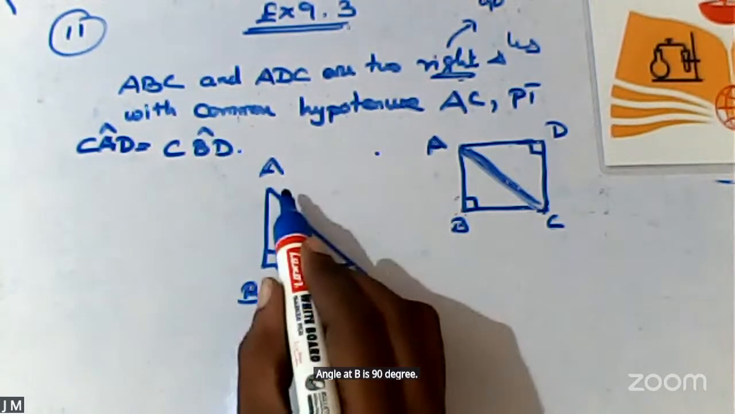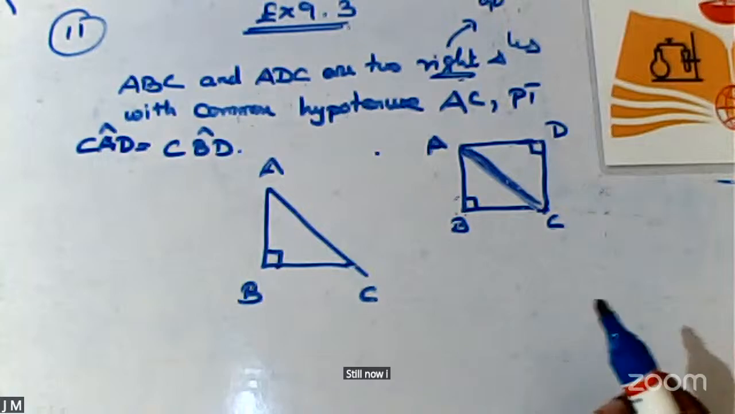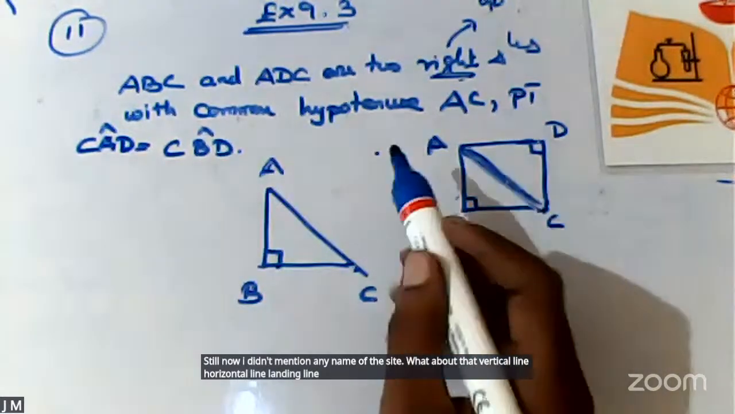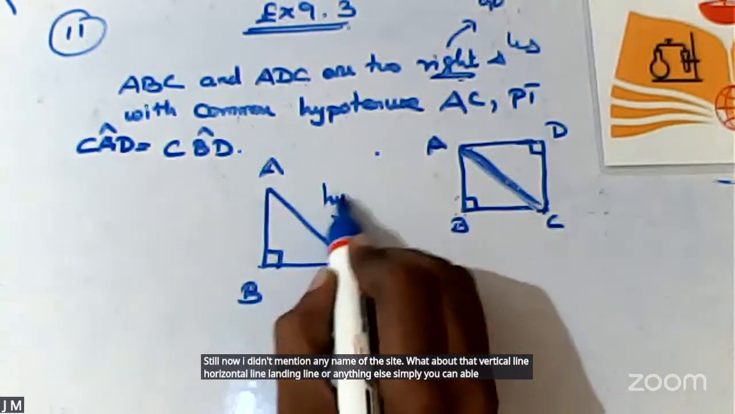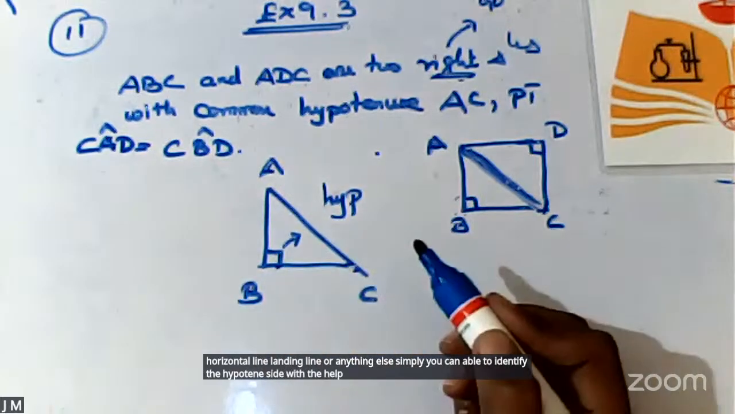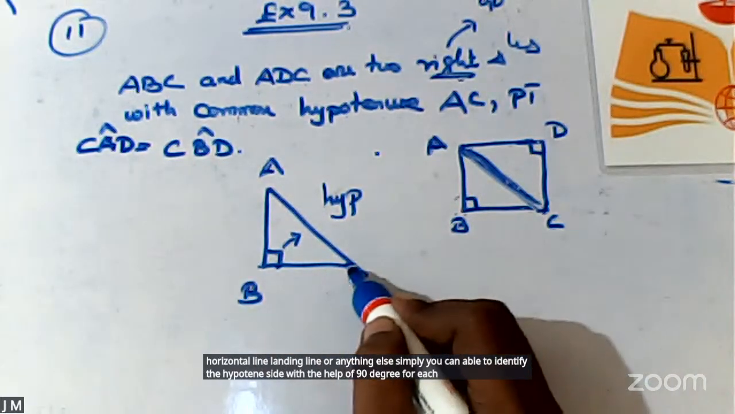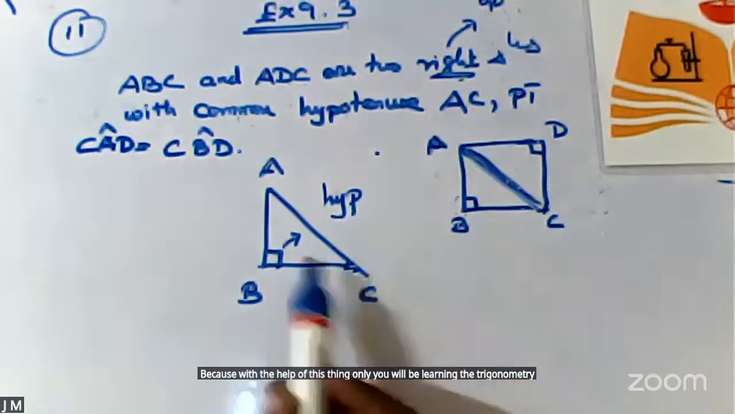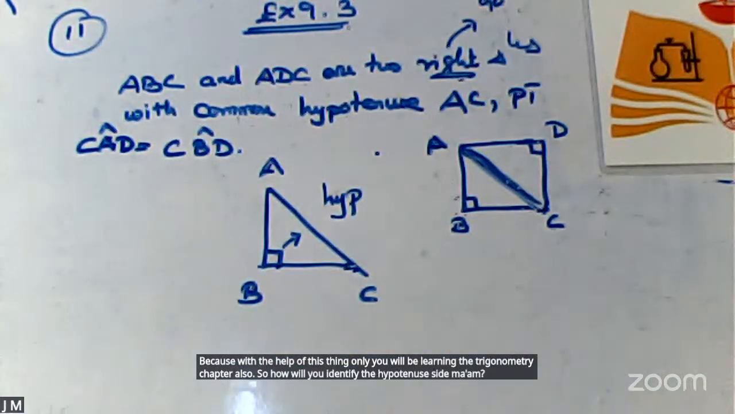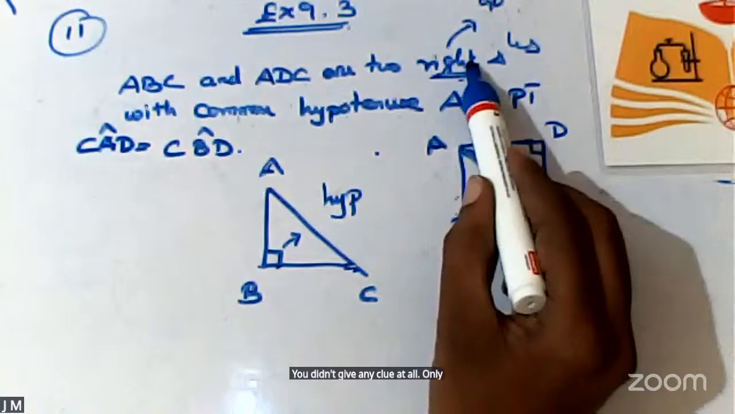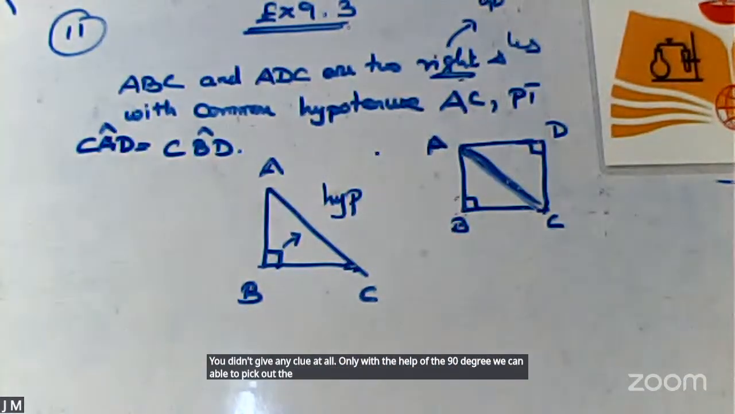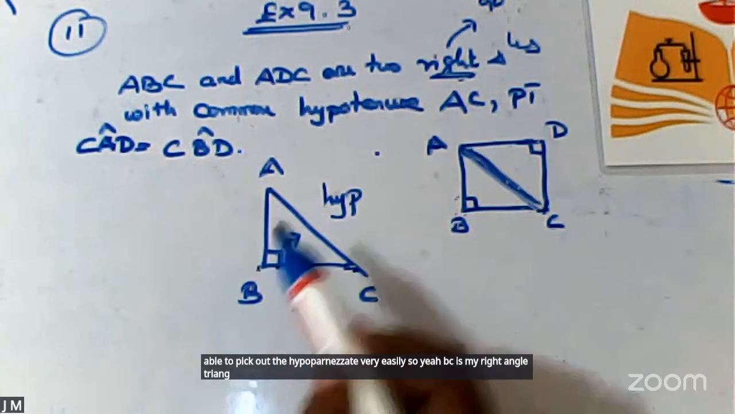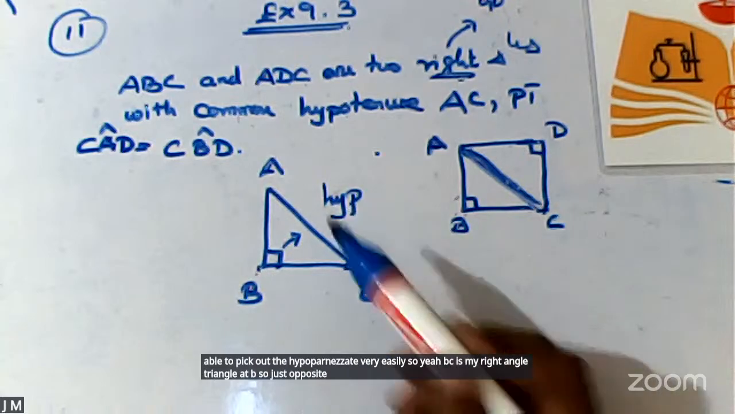Out of this triangle, still now I didn't mention any name of the side. What about the vertical line, horizontal line, slanting line, or anything else? Simply, you can identify the hypotenuse side with the help of 90 degree. Every word is important because with the help of this only, you will be learning the trigonometry chapter also. How will you identify the hypotenuse side, ma'am? You didn't give any clue at all. Only with the help of the 90 degree, we can pick out the hypotenuse side very easily. ABC is my right angle triangle at B. So just opposite to my 90 degree is called the hypotenuse.